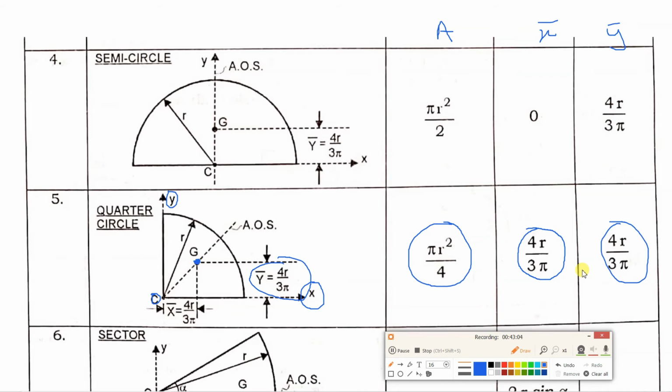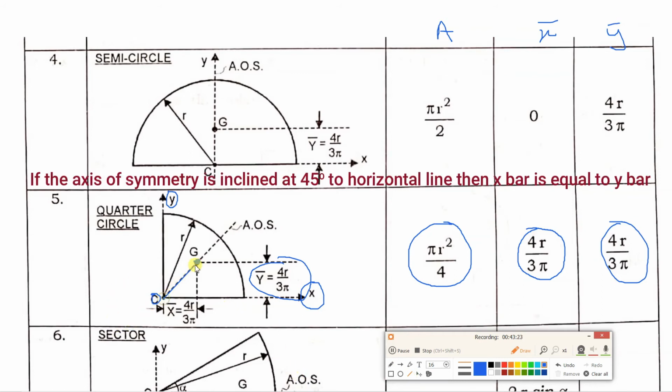These values you have to remember. Now one point was shown in the previous slide. What was that point? If the axis of symmetry is at an angle of 45 degree, here you can see this is axis of symmetry, and this angle is 45 degree.